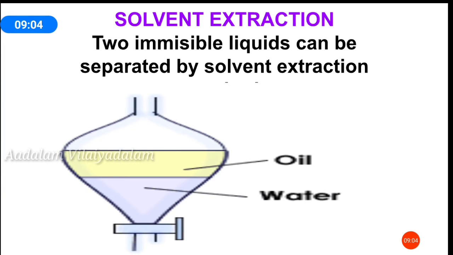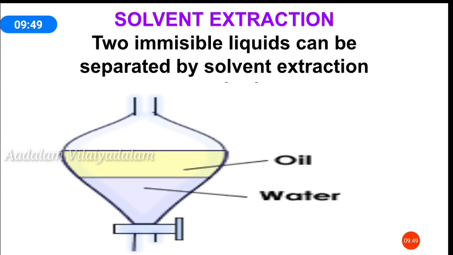The next separation method is solvent extraction. Solvent extraction is a method to separate compounds based on their relative solubilities in two different immiscible liquids. Usually, immiscible liquids are water and oil or kerosene. Common examples of solvents include water, ethanol, methanol and acetone. The term solvent can be defined as a substance that has the ability to dissolve a given solute to form a solution with it. You can separate oil and water using a separating funnel.